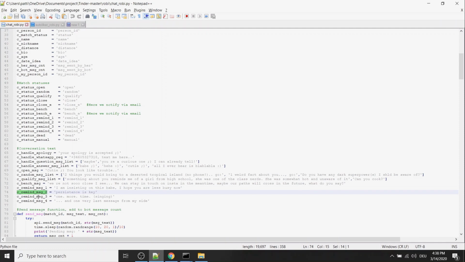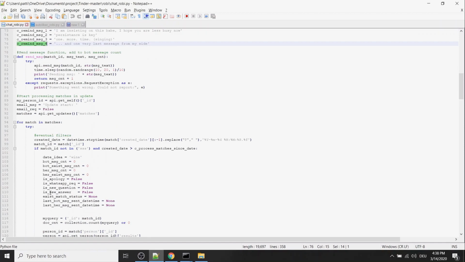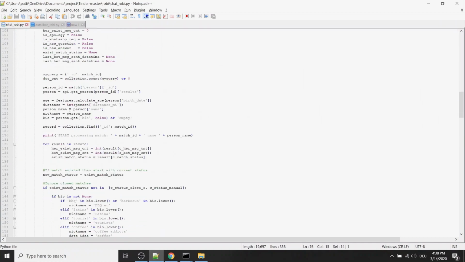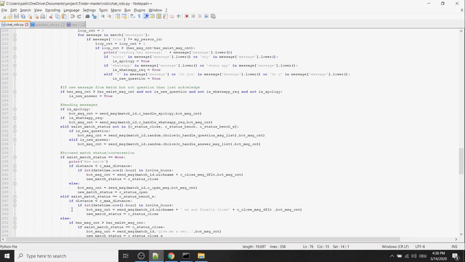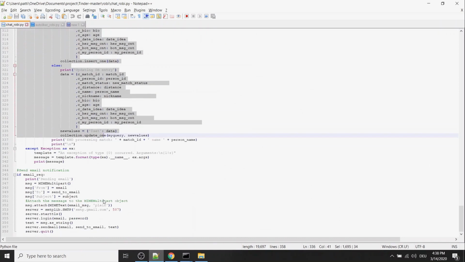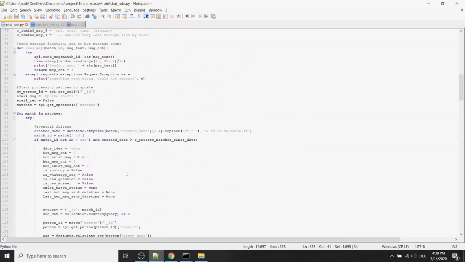I send 4 layers of reminders. Obviously, I'm not doing this manually, but as this is automated, this is very convenient. At the end, I save everything in the database. And then I send myself an email for, as I said before, when they answered my suggestion to meet or when they answered my suggestion to stay in touch on Instagram.